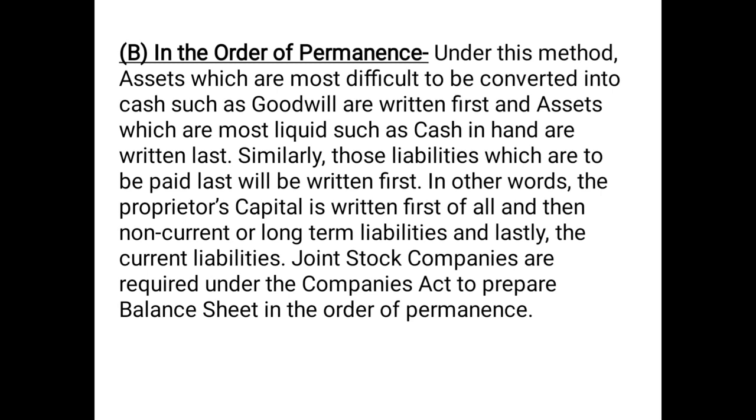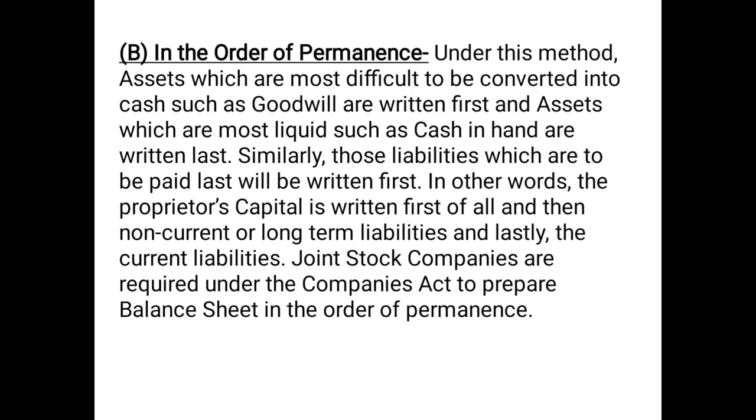Similarly, those liabilities which are to be paid last will be written first. In other words, the proprietor's capital is written first of all, and then non-current or long-term liabilities, and lastly the current liabilities.